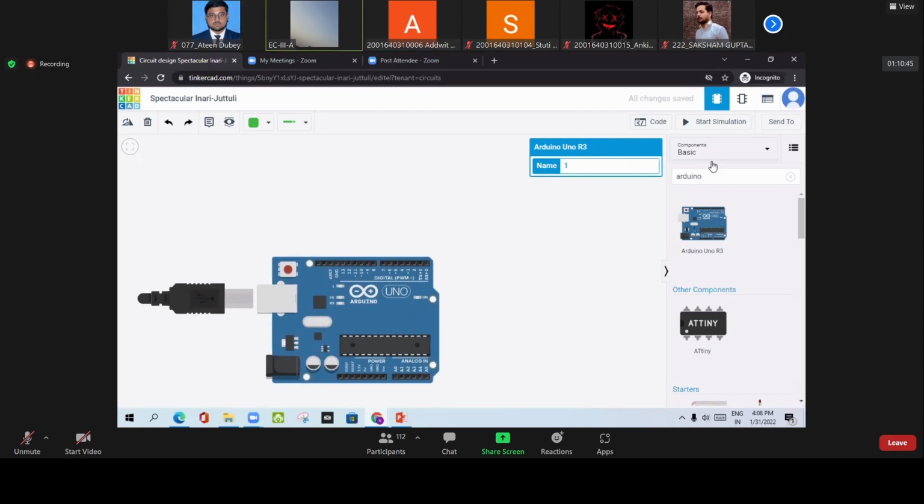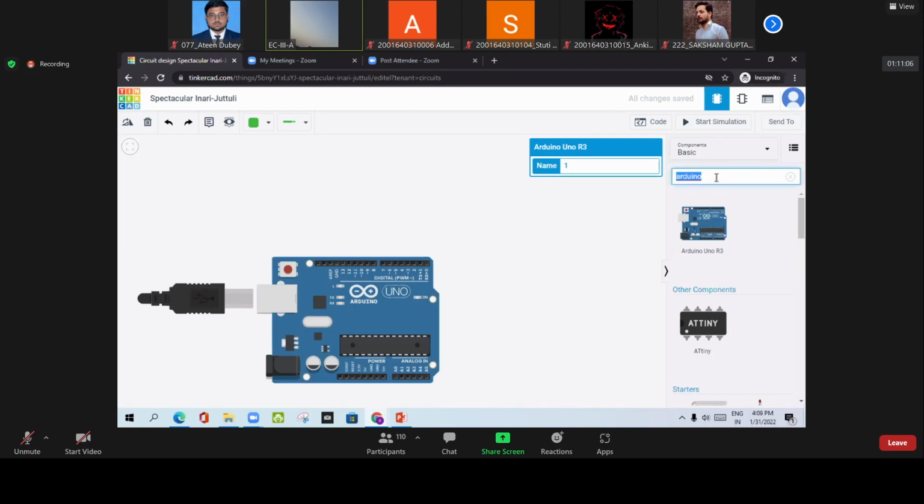Thank you. So now this is the Arduino board. Today's objective is that we are going to make a project in which the street lamp should be at minimum brightness if there is no person, and it should have maximum brightness if there is a person. Let's start.